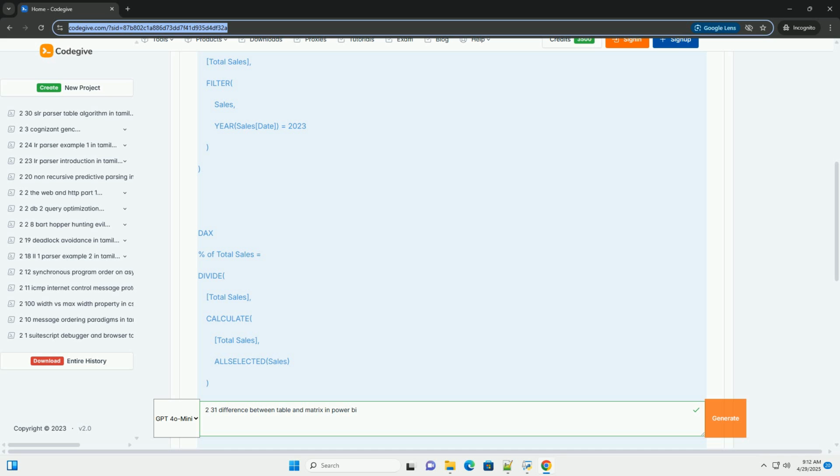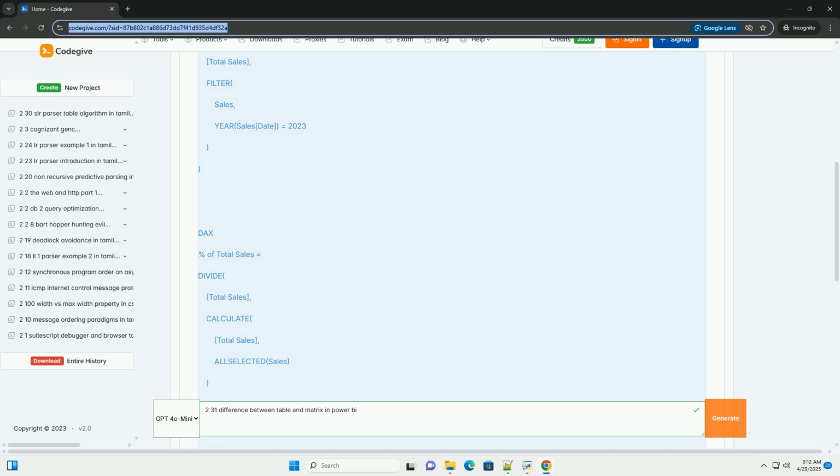6. Best practices for choosing between tables and matrices. Use tables when you need to display a detailed list of individual records. You don't need to aggregate or summarize the data. You don't need drill down functionality. The data doesn't have a hierarchical structure.